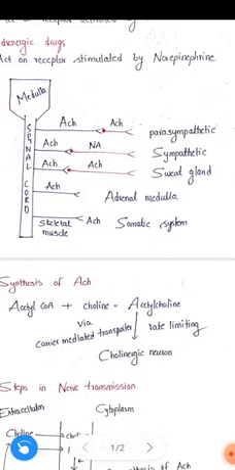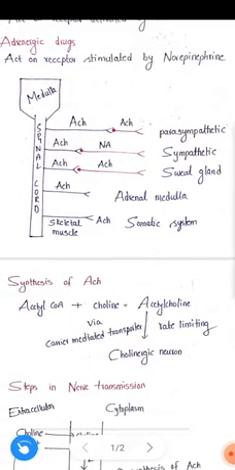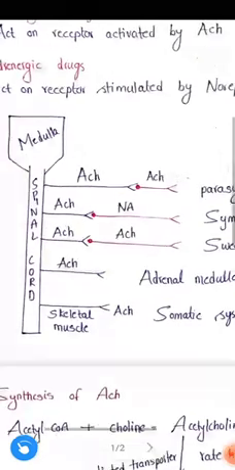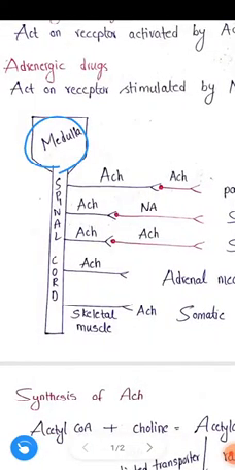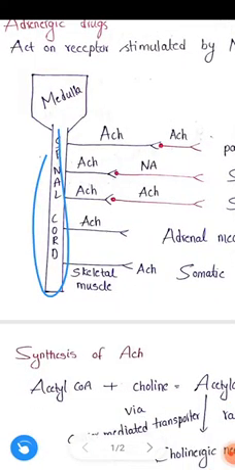See this figure. Assume this as the central nervous system and these as peripheral nerves. This figure explains what is parasympathetic and what is sympathetic, and the difference between the parasympathetic and sympathetic. See here, this medulla represents the brain and this is the spinal cord.